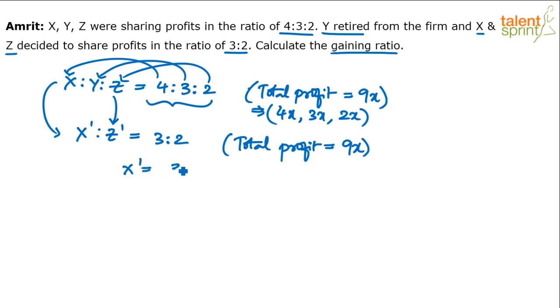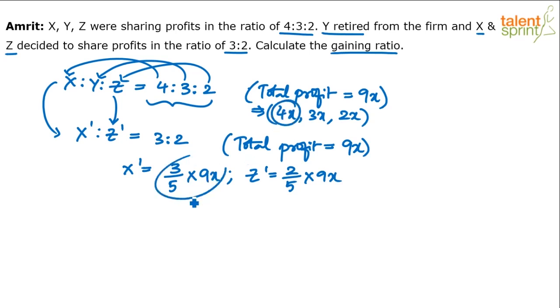X dash will be equal to 3 out of 5. 3 and 2 parts. So total 5 parts, of which 3 belongs to X dash. So 3 out of 5 into 9x. And Z dash will be equal to 2 out of 5 into 9x. That's it. So initial profit of X was 4x. New profit is 3 out of 5 into 9x. Initial profit of Z was 2x. New profit is 2 out of 5 into 9x.